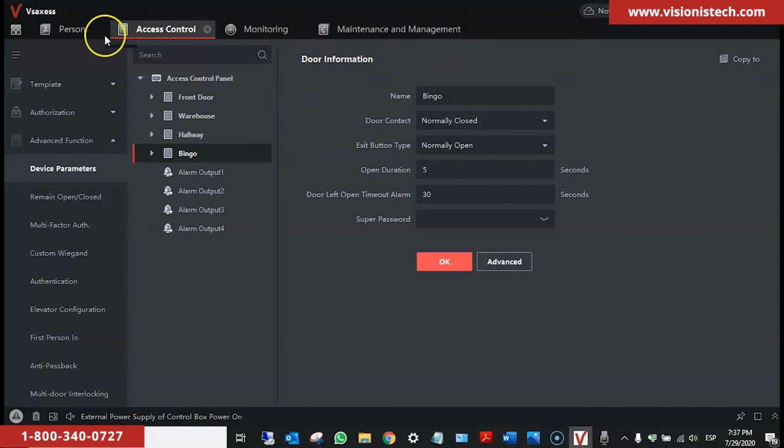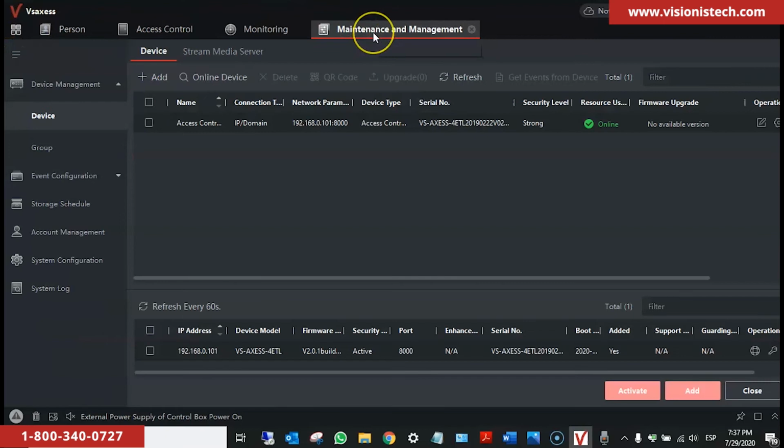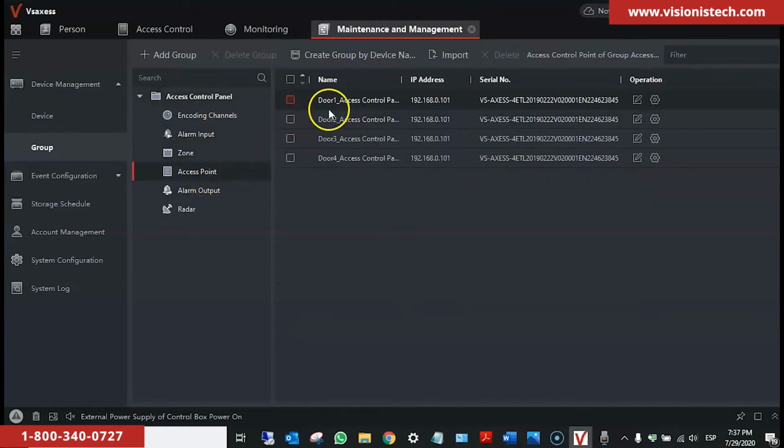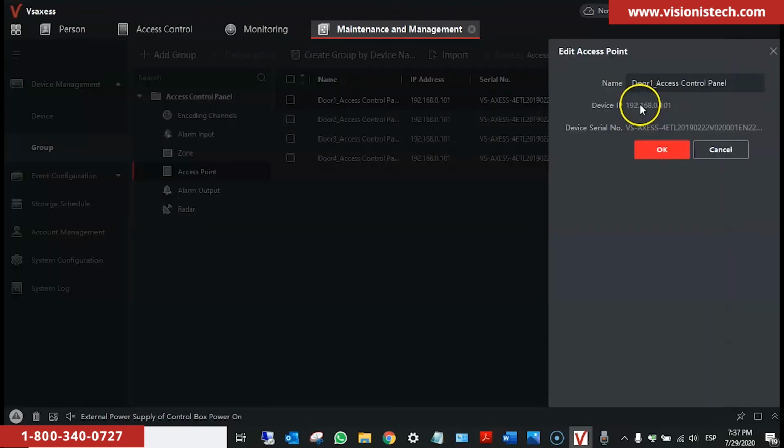Now we go to the other part where we rename the doors. We go to Maintenance and Management. We go to Group, we select Panel. We go to Access Point, and then we click under Operation Edit, and we rename the doors here as well.